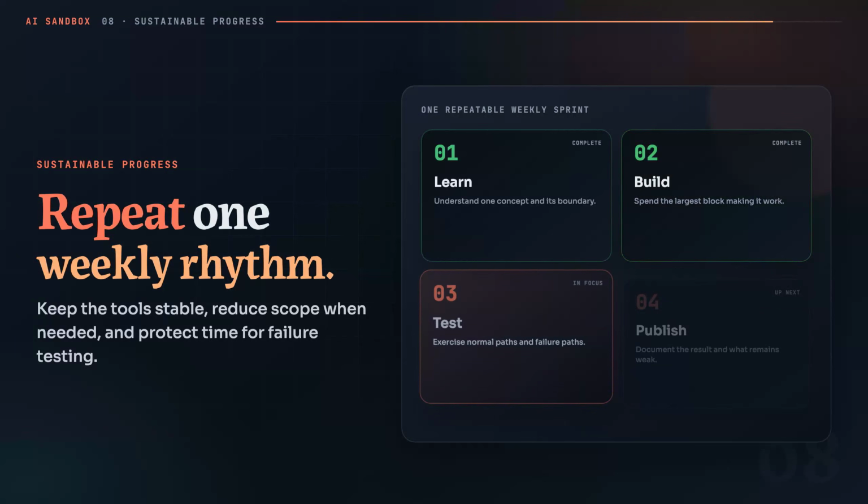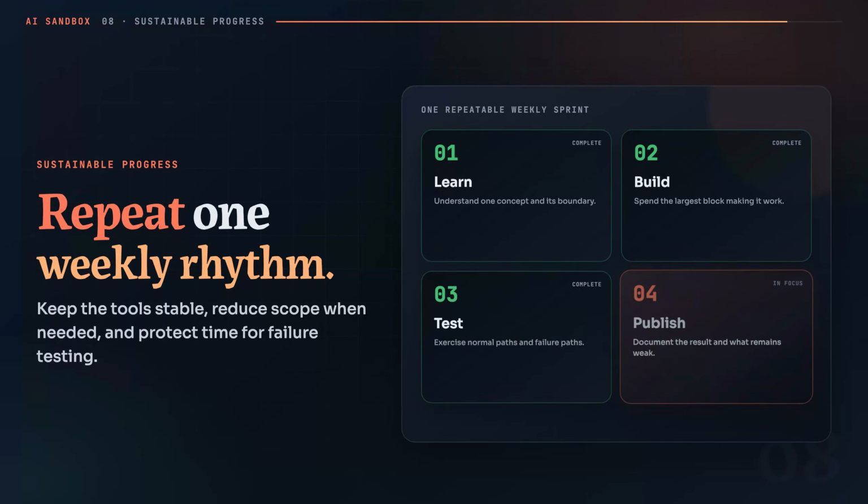Also avoid changing your entire stack every week. Repetition creates speed. Use a stable set of tools long enough to notice the patterns beneath them. At the end of each month, revisit an older project. Improve its data, evaluation, or safety path. That is where disconnected lessons become durable engineering skill.